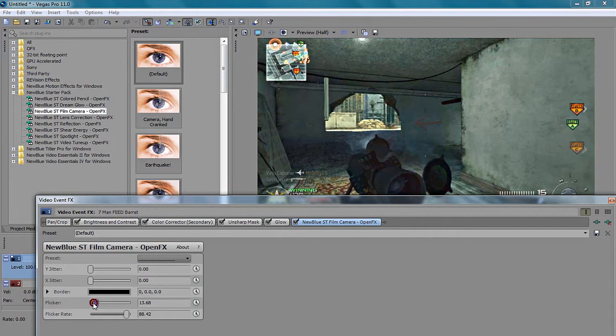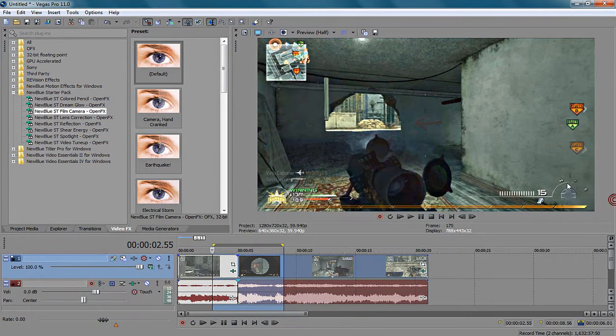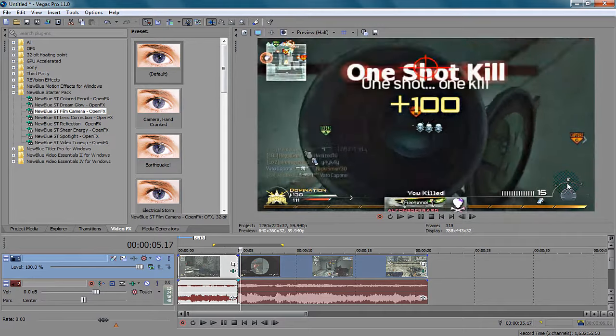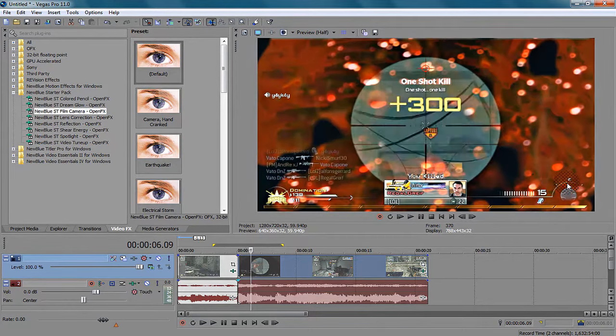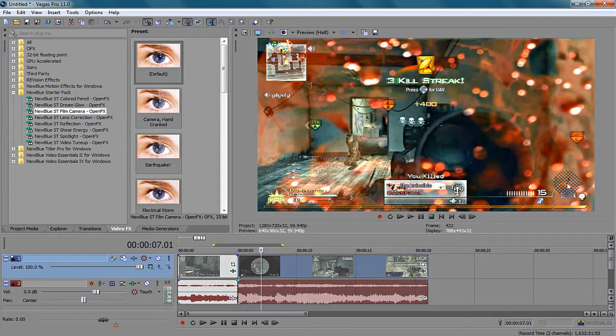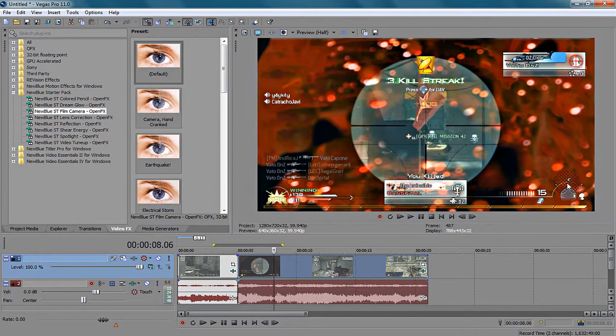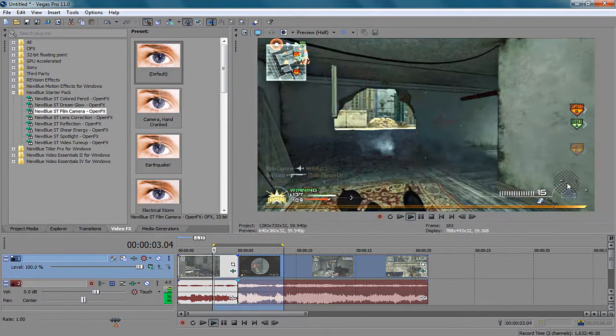It looks awesome when you do it right. I'm not nailing it right now. There we go. That's a very slight amount of flash. The reason you can see a little bit more is because of the scope. But here we go. You'll be able to see it. Here we go. Ready? There we go.